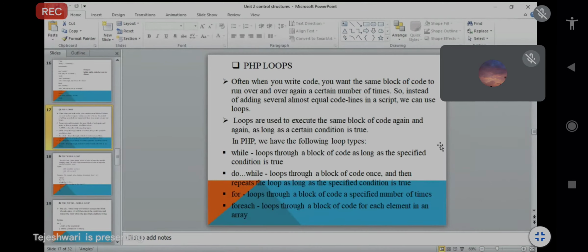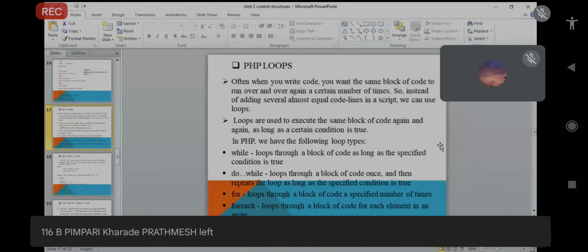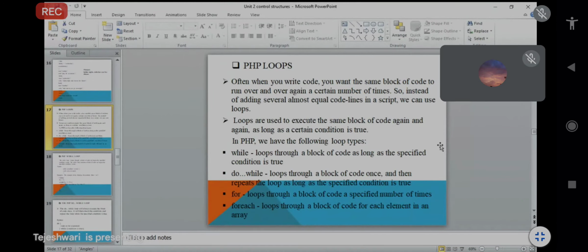Next, the for loop goes through the block of code a specified number of times, whatever condition you specified or declared, up to the number given by the user. Suppose i is equal to 0, i less than or equal to 10. Until and unless i is less than or equal to 10, it will be printed, and if you increment with i plus plus, then i also increments, and the particular block of code executes that number of times that you specified in the program.